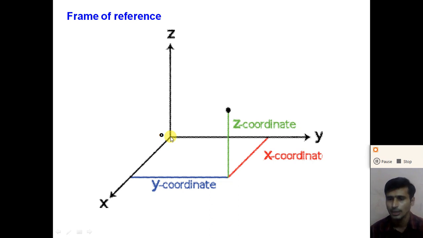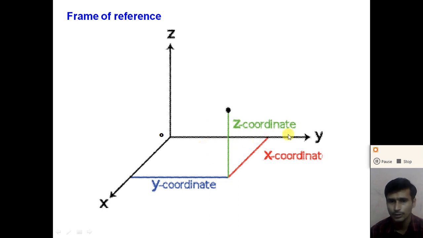So dear student, how can we identify the position of the object? Look at this point, like an object P at this position, right? If you want to identify the position of this object with the frame of reference X, Y and Z, we need to find the distance on the x-axis, the distance on the y-axis and the distance on the z-axis.